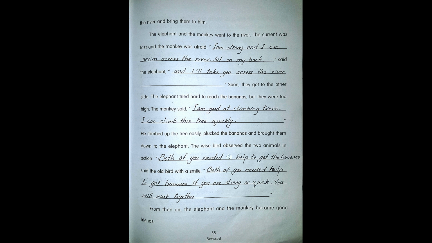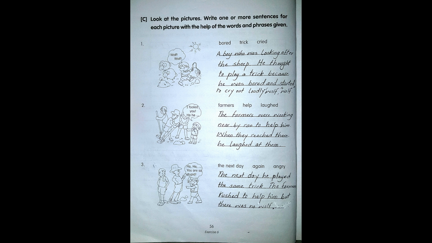The wise bird observed the 2 animals in action. "Both of you needed help to get the bananas," said the old bird with a smile. "If you are strong or quick, you will work together." From then on, the elephant and the monkey became good friends.